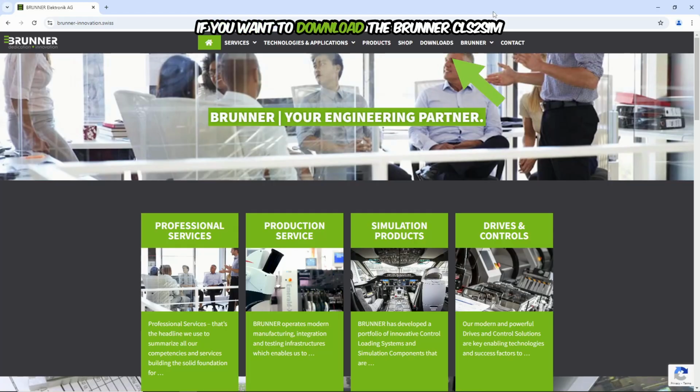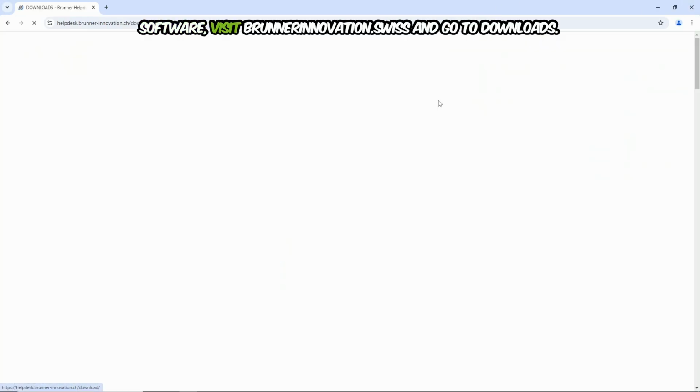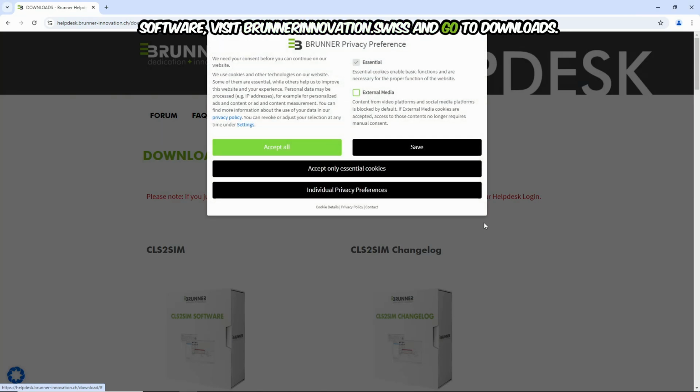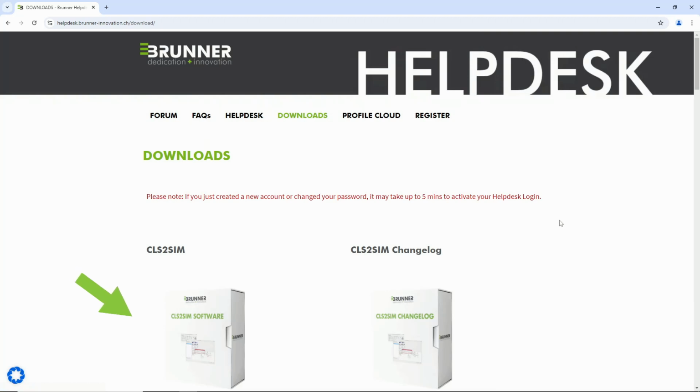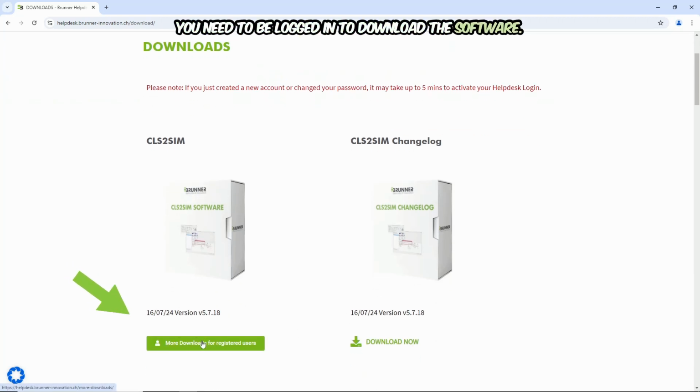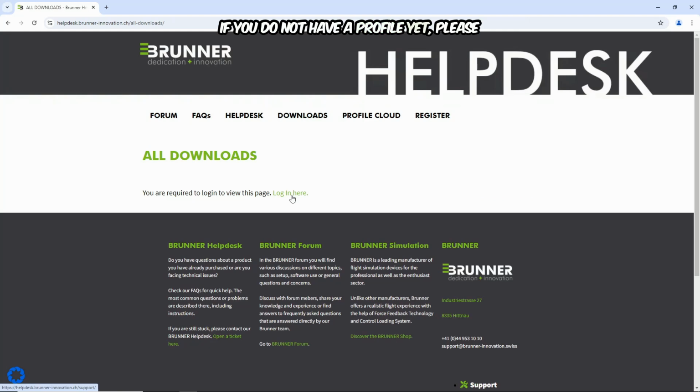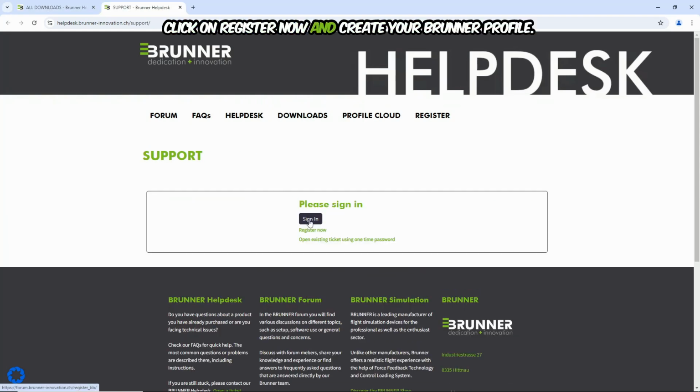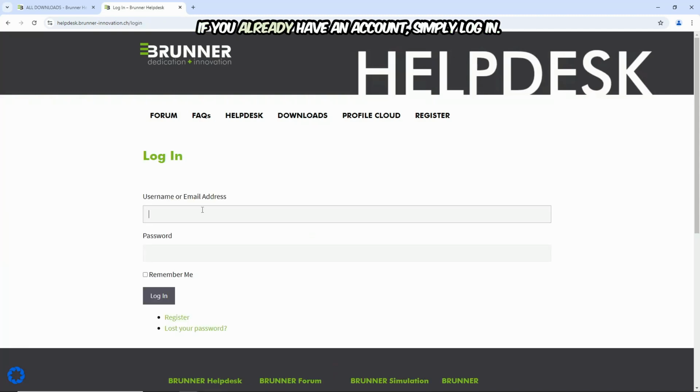If you want to download the Brunner CLS2Sim software, visit brunnerinnovation.swiss and go to Downloads. You need to be logged in to download the software. If you do not have a profile yet, please click on Register Now and create your Brunner profile. If you already have an account, simply log in.